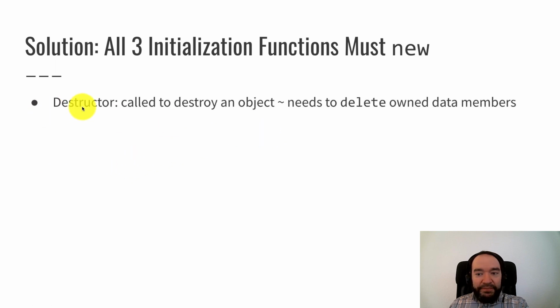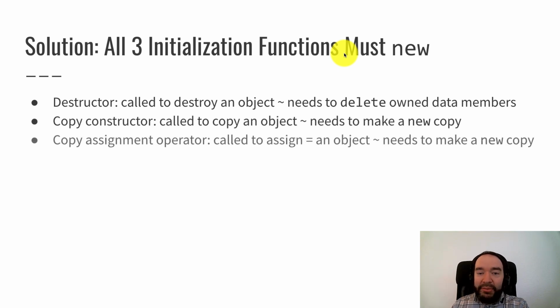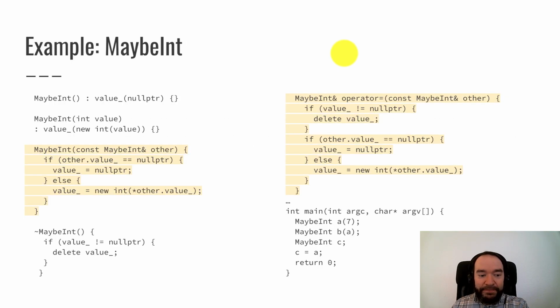So all three initialization functions have to do a new: the copy constructor needs to do a new, and the copy assignment operator needs to do a new. So here's a modified version of this code that has that bug fixed. Most of it's the same. I've highlighted in yellow some new functions that need to be written. Everything else is the same.